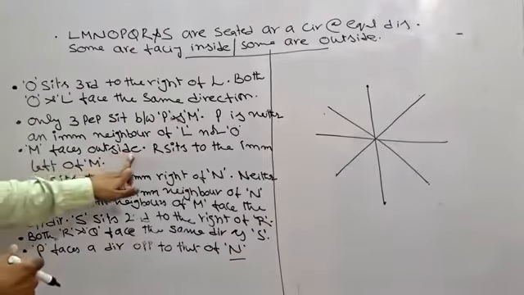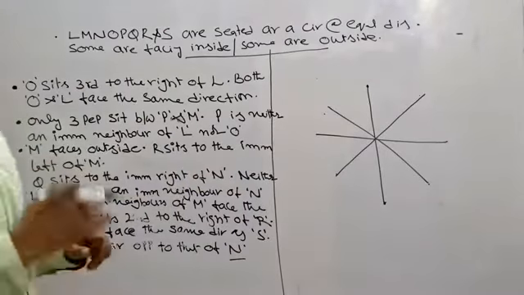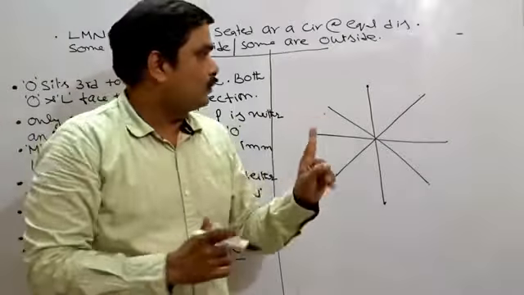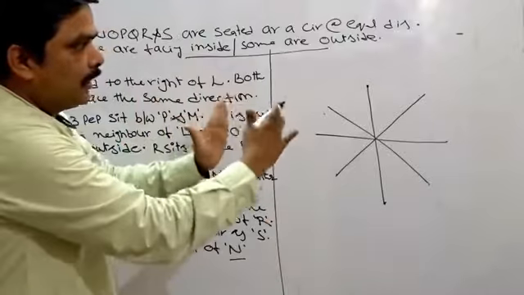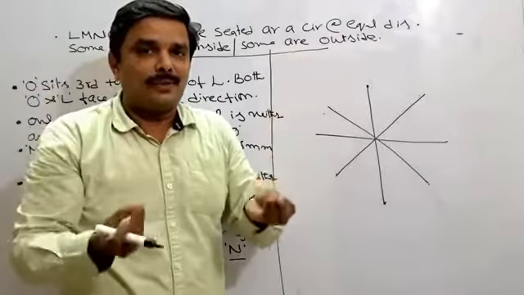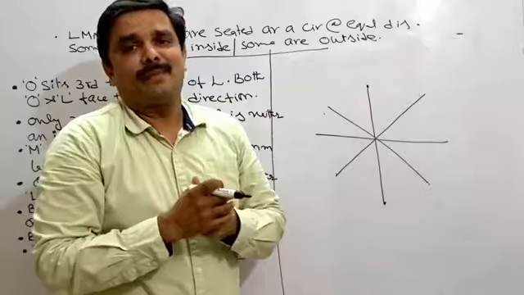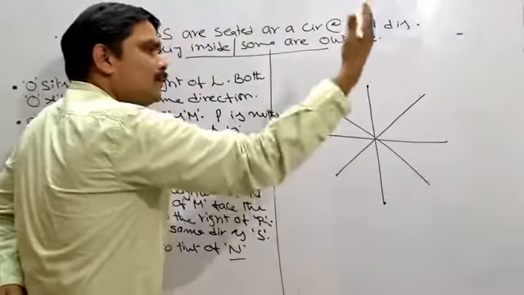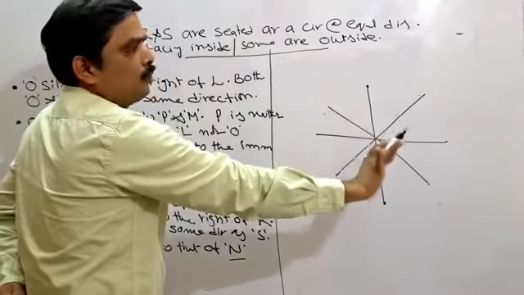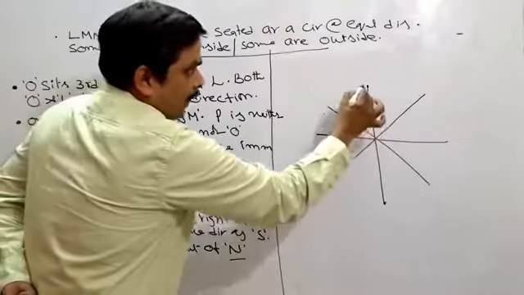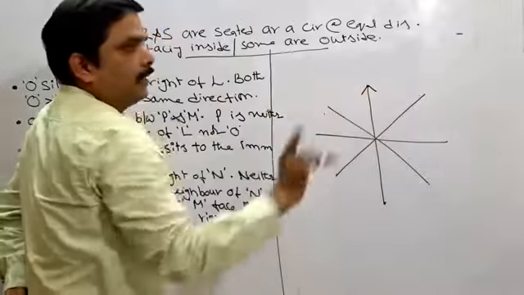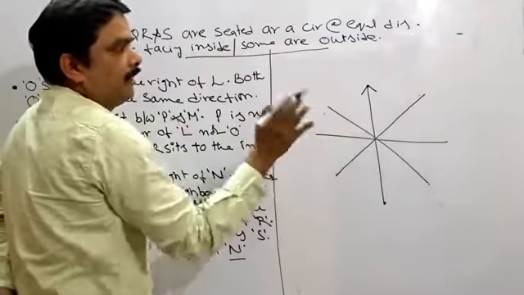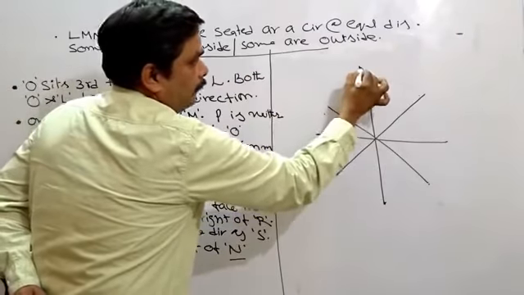Now, go for the next one. M faces outside, R sits to the immediate left of M. This is a very good piece of information to start with. Now I can start with this one, and after starting, you should take all the information related to it without leaving a single piece. How to take this one now? M faces outside. Where shall I take M? That is up to you. Since it is a circle, any place you want you can take. But I suggest, when one person is facing outside, it is better to take here, because this person's right is our right, left is our left. It is a little convenient for us. I am taking M here.